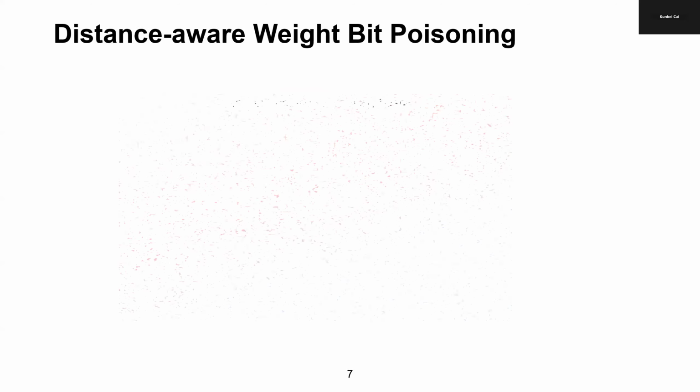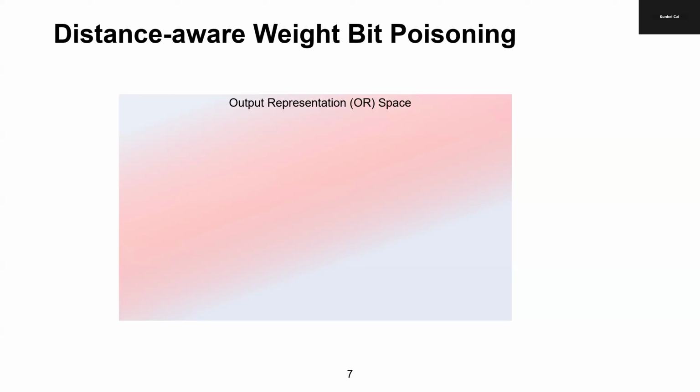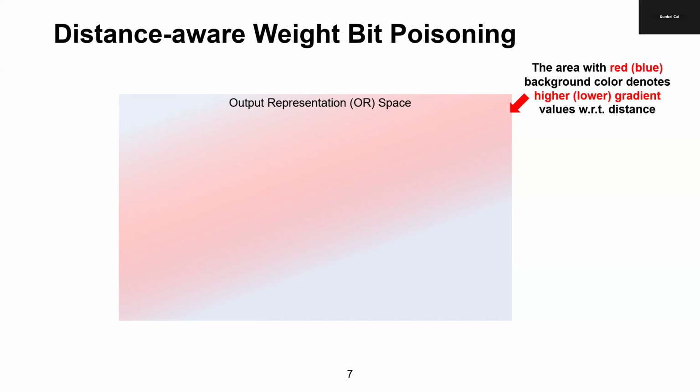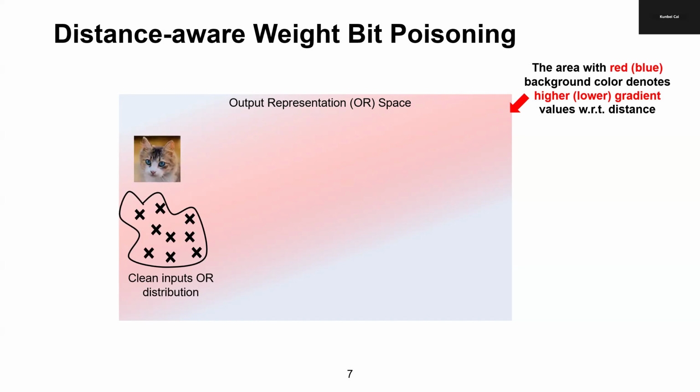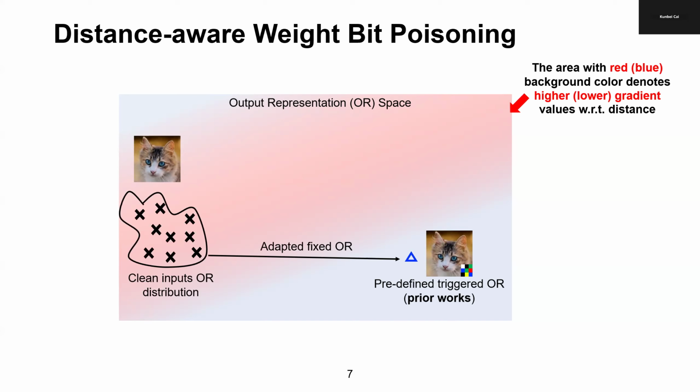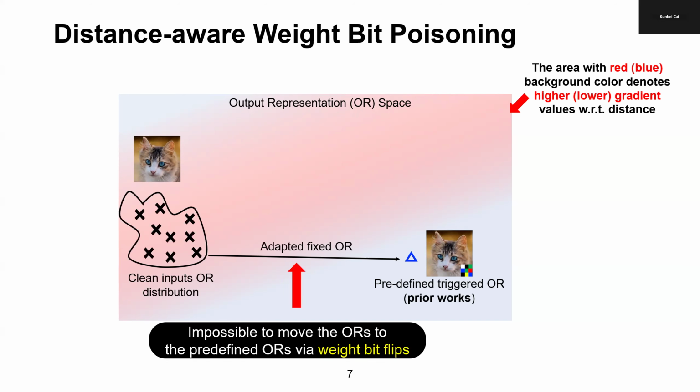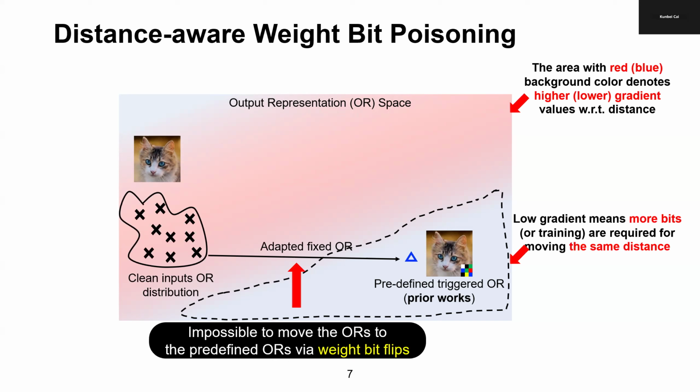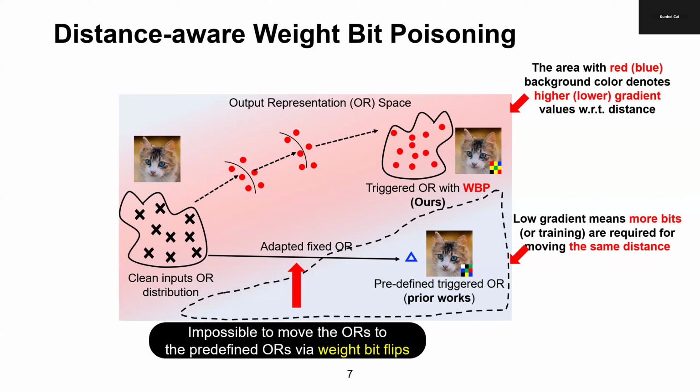We show the detailed idea of our proposed attack, distance-aware weight-bit poisoning. The figure shows the OR space. The area with red color denotes higher gradient value with respect to distance. Prior attacks try to move the triggered input OR distribution to a fixed OR. However, it is impossible to move them to the predefined OR via weight-bit flips because of the no gradient, which means more bits are required to move the same distance. Motivated by this, we maximize the distance between the clean input OR distribution and the trigger OR distribution along the easiest movement direction, that is in the red area.